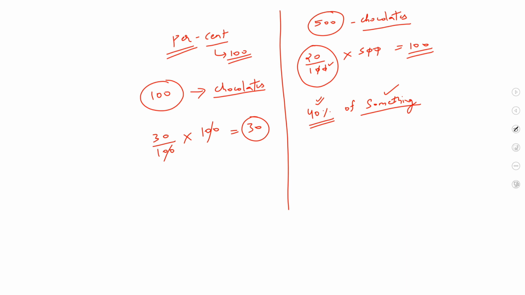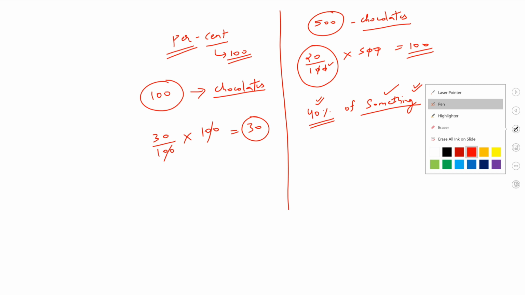But just stating 40% does not mean anything unless I tell you which quantity I am asking about, right? Moreover, let me tell you one important concept also.